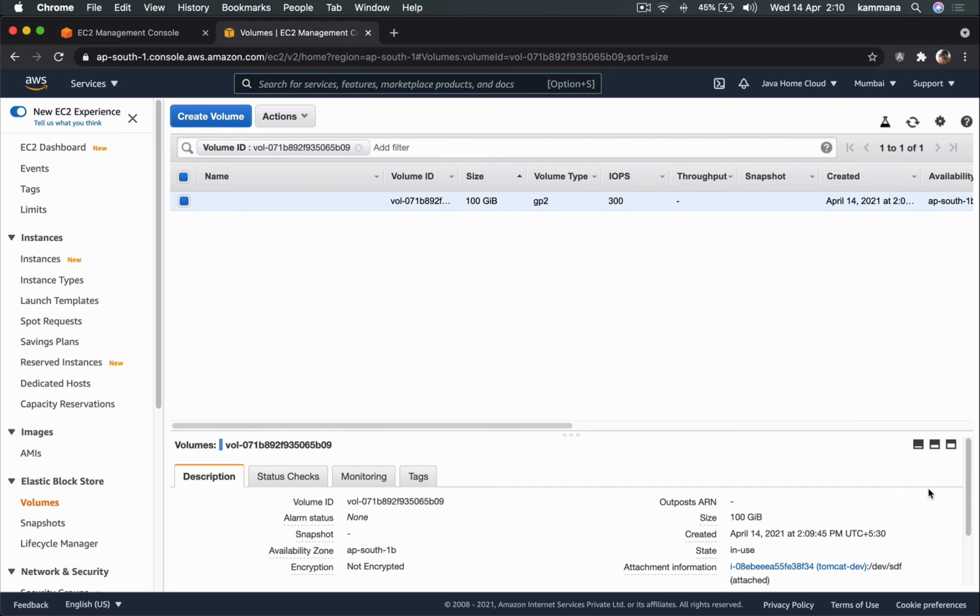Many people get confused that after attaching to EC2 we are done. No. After attaching to EC2 we should log into our EC2, SSH into EC2. This is a new volume, so create a file system on it, followed by creating a mount point, followed by mounting this volume, and finally make an entry in the fstab file so that when EC2 reboots, that newly added volume will get auto mounted. That's the whole process of adding EBS volumes to an EC2 instance.